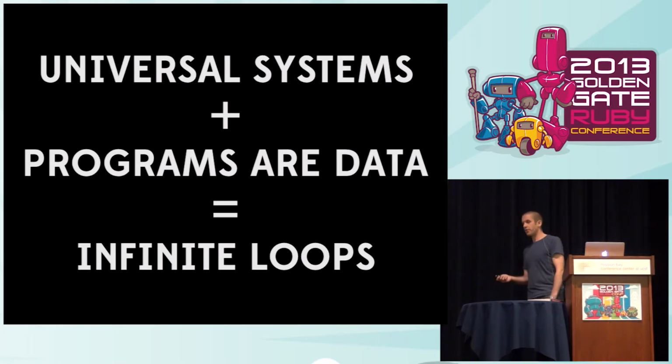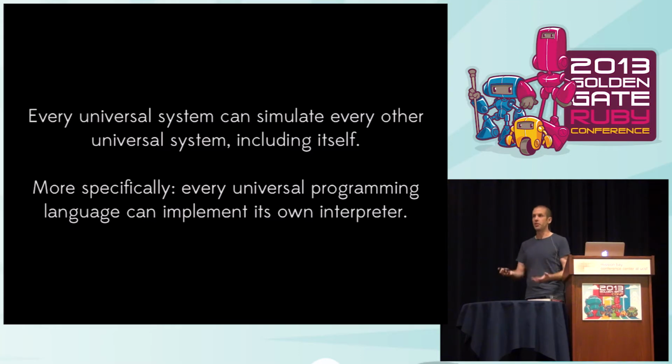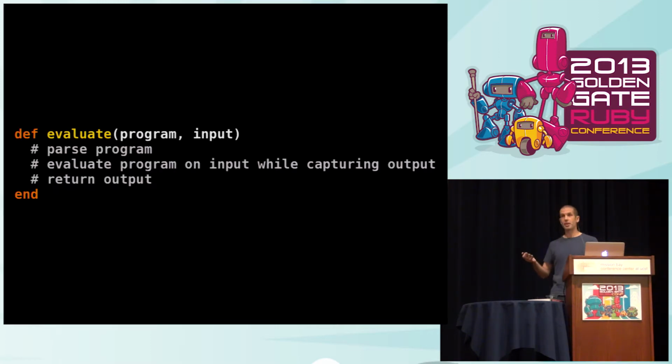What universality means, essentially, is that every universal system can simulate every other universal system, and that includes itself. And more specifically, that means that every universal programming language can implement its own interpreter. So if all we know about Ruby is that it's a universal system, then that means we must be able to write some kind of method like this in Ruby that can evaluate a Ruby program, like a Ruby interpreter in Ruby. And I haven't actually filled in the details here. That's just an exercise for you, but I just had to fit it all on one slide, right?